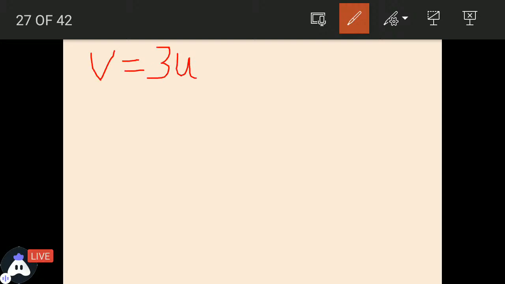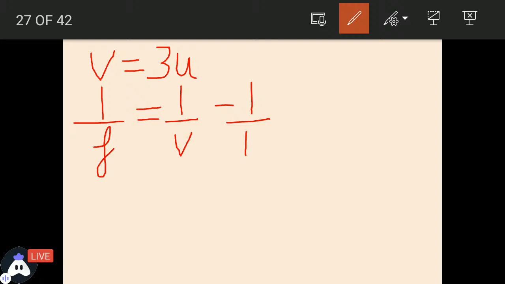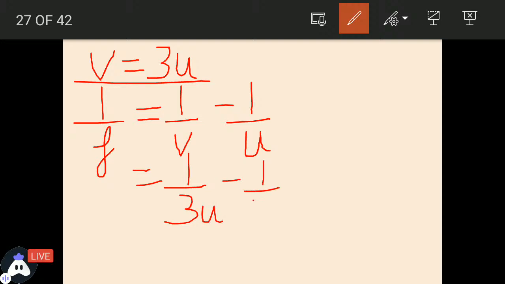Now if we place it in the lens formula, what is the lens formula? 1 upon f is equal to 1 upon v minus 1 upon u. We need to write v as 3u. So 1 upon 3u minus 1 upon u is equal to 1 upon 12.